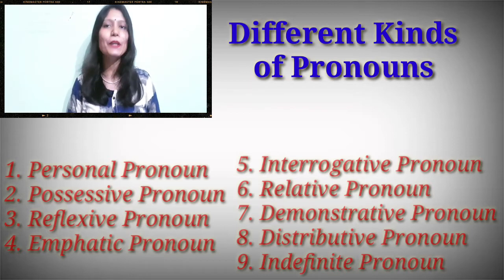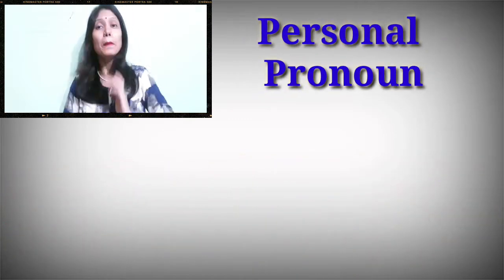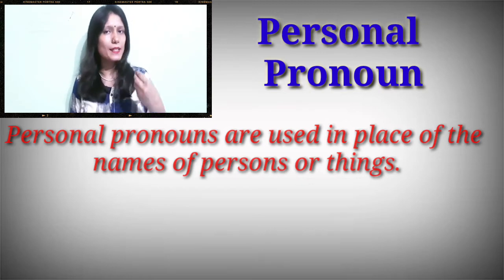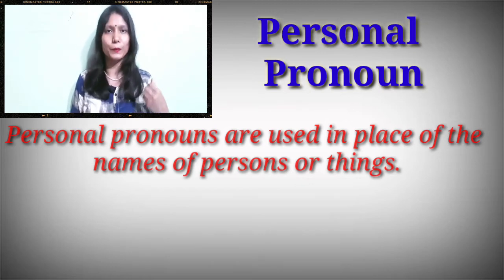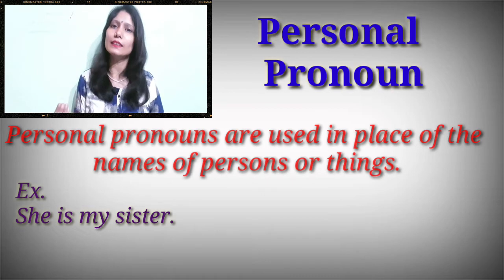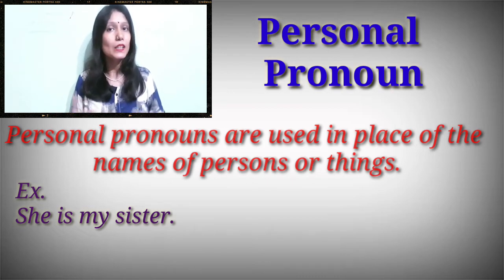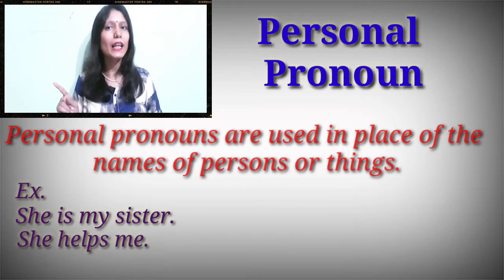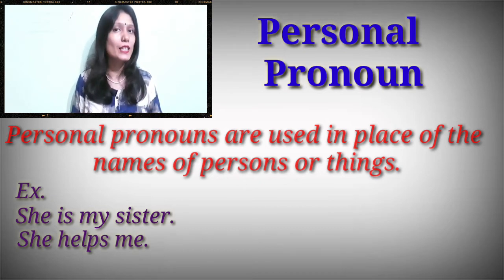And today we are going to learn the first one, personal pronoun. So what are personal pronouns? Personal pronouns are used in place of the names of persons or things. Personal pronouns can be used as a subject pronoun or object pronoun. For example, she is my sister. Here she, used as a subject, is a personal pronoun. She helps me. In this sentence we can see she and me. Me is working here as an object.